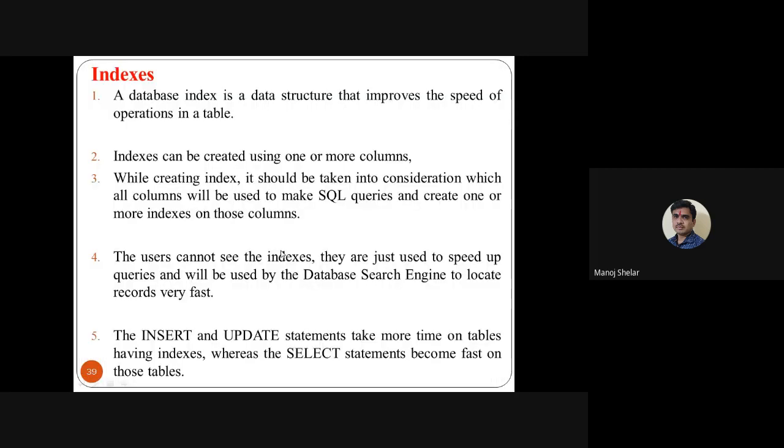Next is the index. The main purpose of the index is to search records fast, to search records quickly from the database. So the index concept is used. Basically there are three types of index: a simple index, a composite index, and a unique index.